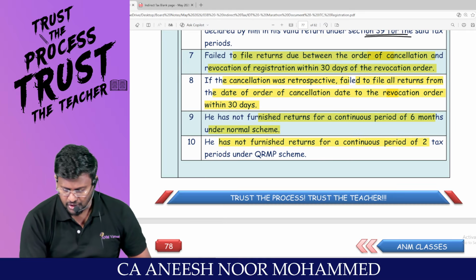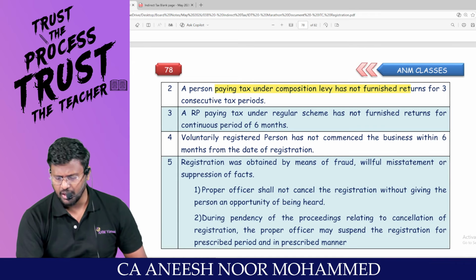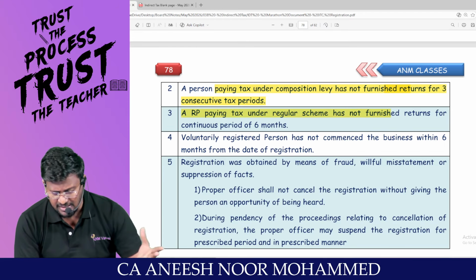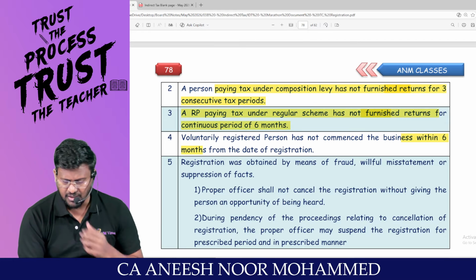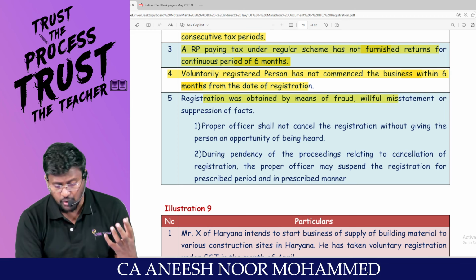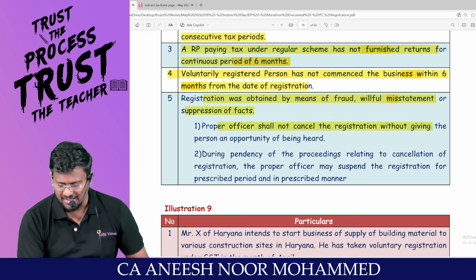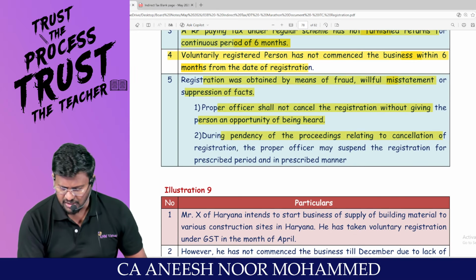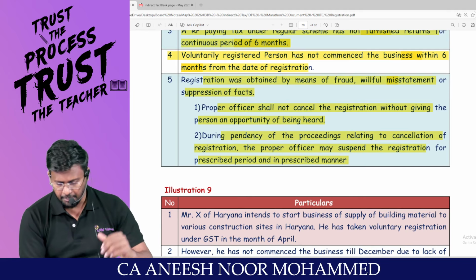He has not furnished return for a continuous period of how much? 6 months. Or he has not furnished return for a continuous period of 2 tax periods under what scheme? Or a person paying tax under composition levy has not furnished return for 3 consecutive tax periods. A registered person paying tax under regular scheme has not furnished return for a continuous period of 6 months. A voluntary registered person has not commenced the business within 6 months. Registration was obtained by means of fraud, willful misstatement or suppression of facts. Then PO shall not cancel the registration without giving the person an opportunity of being heard. During the pendency of the proceedings relating to cancellation of registration, PO may suspend the registration for the prescribed period and in the prescribed manner.